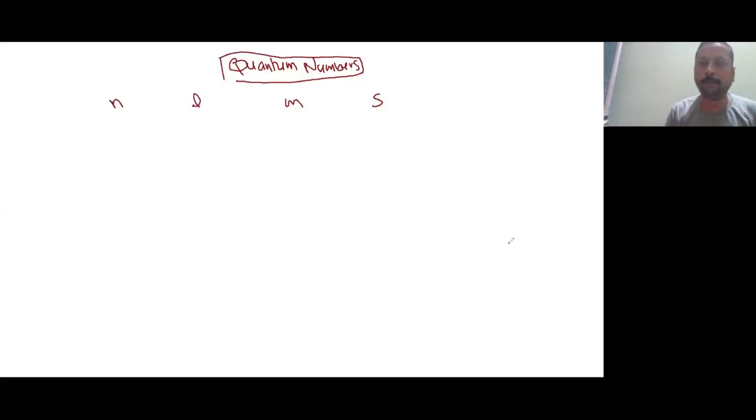Okay, quantum number. Most frequently asked and most wrong answers are given in this one only. Okay. So quantum numbers are the numbers which are like an address, like internet having IP address, individual having postal address, like that electron also having quantum numbers.